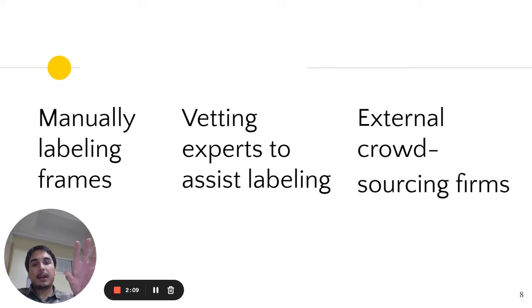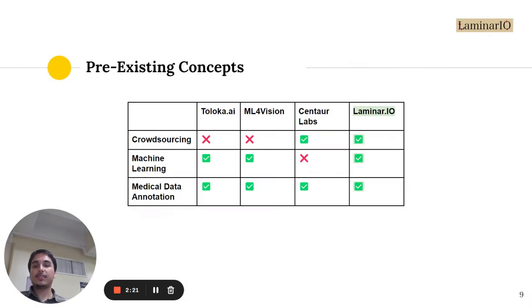And finally, perhaps the biggest issue with hiring is that they also hire external crowdsourcing firms, which are even more expensive and take more resources. And so, if we consider ourselves in the context of our competitive landscape, we can see that the difference between us and our competitors is that we are implementing crowdsourcing in an existing ecosystem, while many of our competitors lack crowdsourcing or do not implement machine learning approaches, for example.